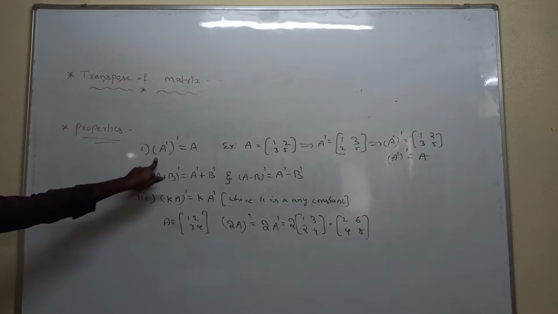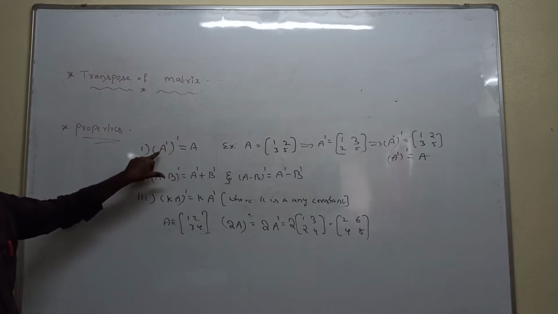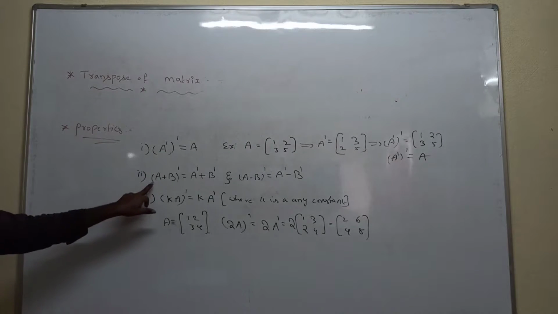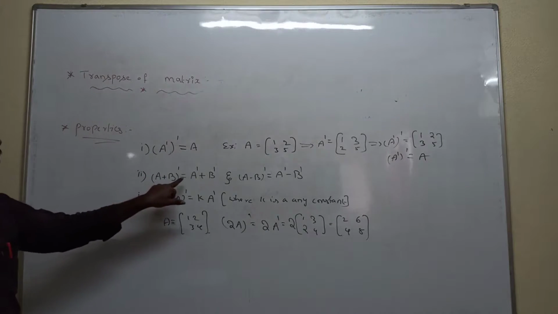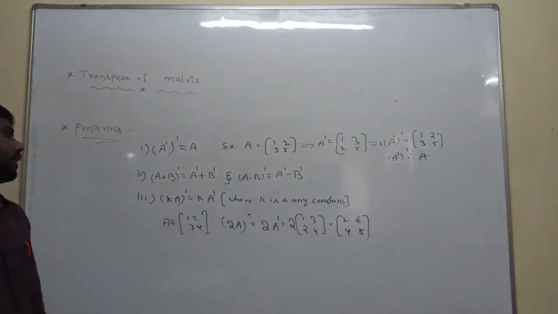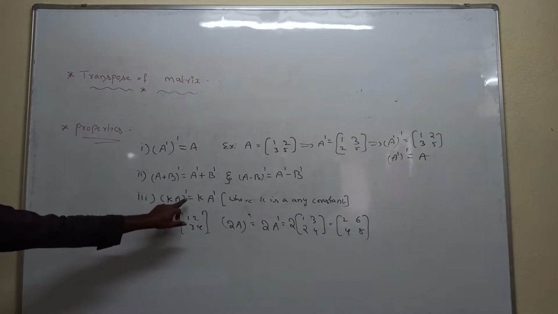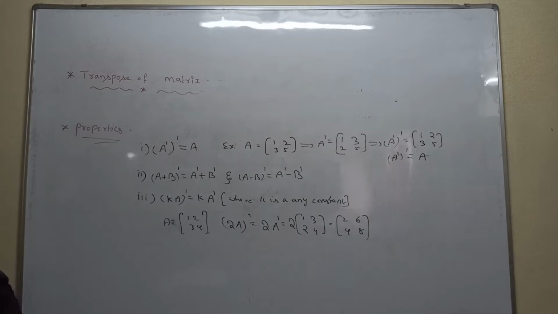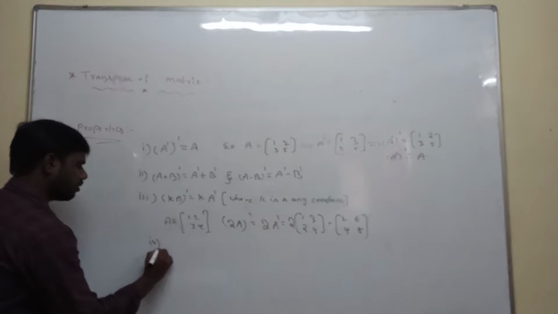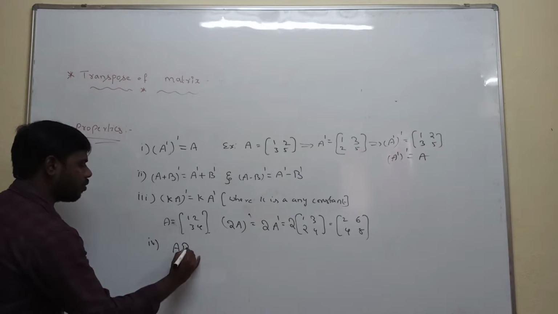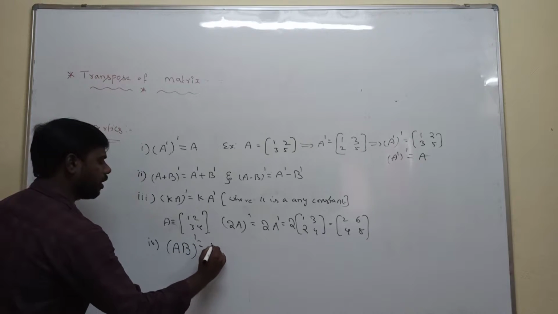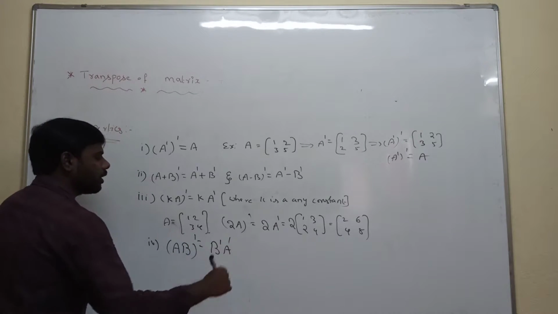First condition is A transpose whole transpose. What is the given matrix? You have to do the 2 times of the transpose of the matrix. Next is (A plus B) whole transpose is equal to A transpose plus B transpose. Third one is (K A) whole transpose is equal to K into A transpose. Fourth one is product: (AB) whole transpose is equal to B transpose into A transpose.